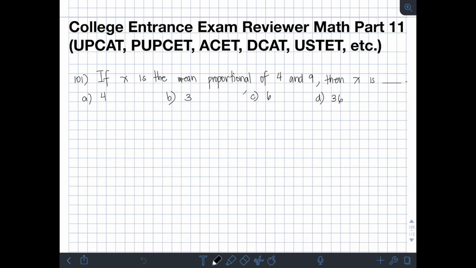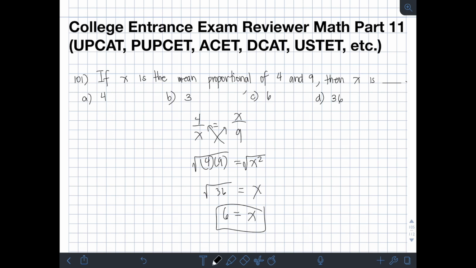Okay, so meron lang tayong formula dito kapag yung x daw is mean proportional nung dalawang number. So, parang geometric mean siya. Kasi in equation, pwede itong isulat as 4 over x is equal to x over 9. So, therefore, cross-multiply, 4 times 9 is equal to x squared. Square root both sides. So, square root of 4 times 9, 36 is equal to x. So, square root of 36 is 6. So, x is 6. So, yung mean proportional ng 4 and 9 is 6.